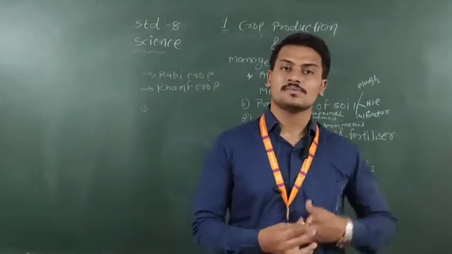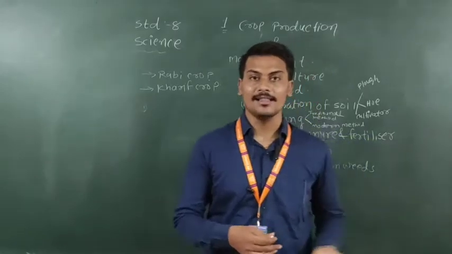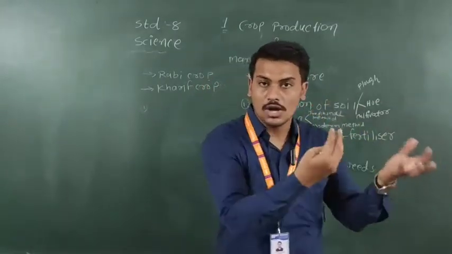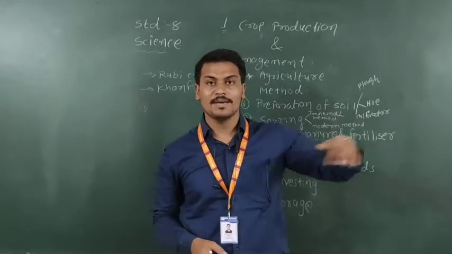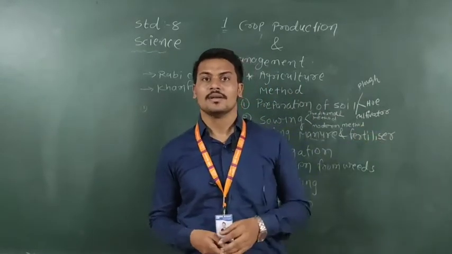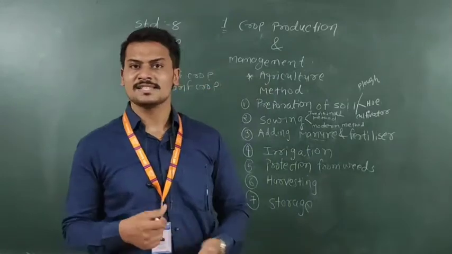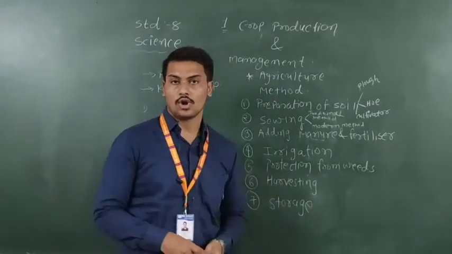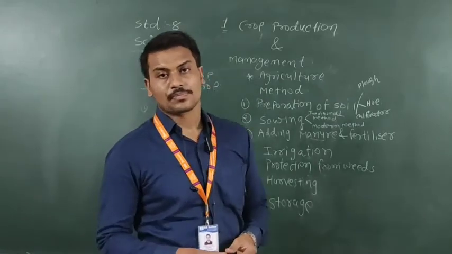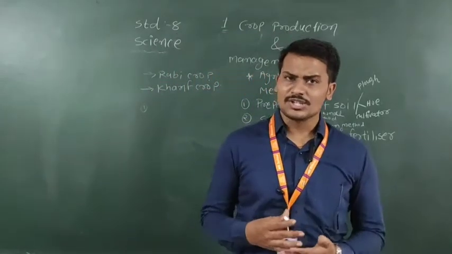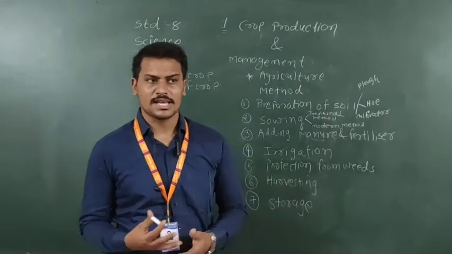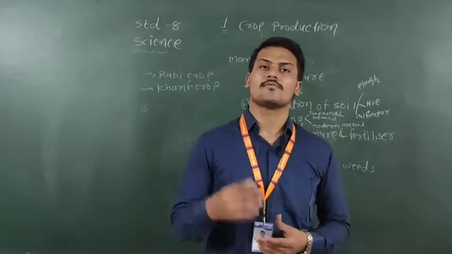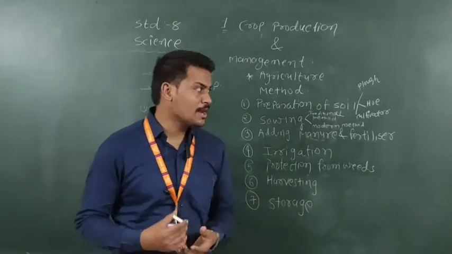The water comes from sources like river, lake, and well. From these to our main field, different methods are used in the traditional way. Now there is the bore well. These are the modern techniques, so we can easily supply water to our crop. After the irrigation process, the water provides some nutrients to the crops and they grow very rapidly.